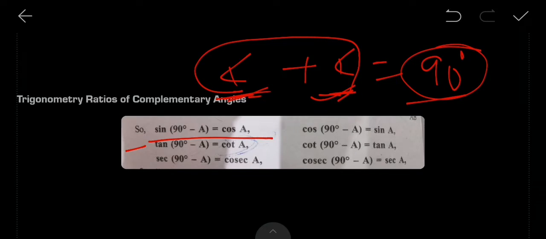Here is sin(90 minus theta), sorry, theta, equal to cos theta, and they are just opposite to each other. If you have learned this one, then definitely you can find this one also. Sin(90 minus theta) equals cos theta, and cos(90 minus theta) equals sin theta. Tan(90 minus theta) equals cot theta, and cot(90 minus theta) equals tan theta. Sec(90 minus theta) equals cosec theta, and cosec(90 minus theta) equals sec theta.